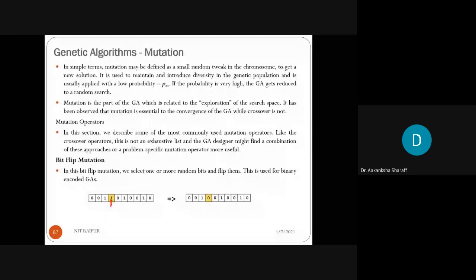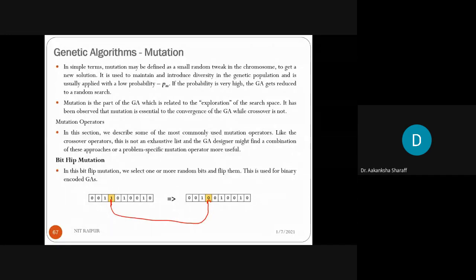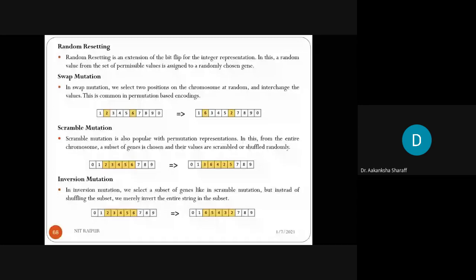Here you can see this one has been converted to 0. So that is the bit flip mutation. Next is random resetting. Random resetting is an extension of the bit flip for the integer representation. In this, a random value from the set of permissible values is assigned to a randomly chosen gene.